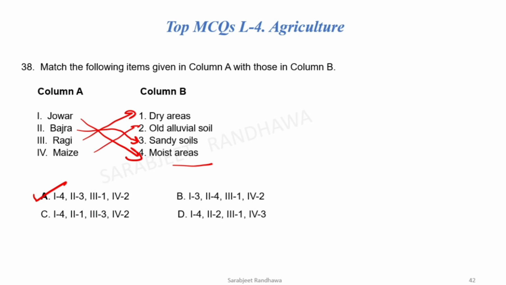Okay, so I again repeat it. Jawar, moist areas. Bajra, sandy soils. Ragi, dry area crop. Maize, old alluvial soil. Now, next is,